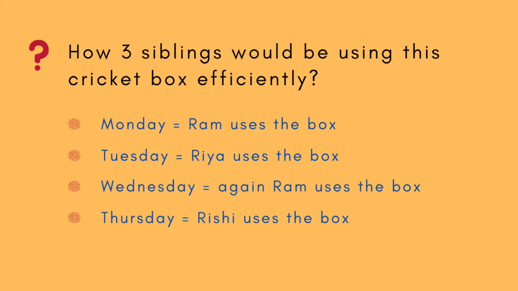And let's say on Thursday Rishi has a plan to play cricket in his friend's building, so he will take the box with him. In short, whenever one of the siblings requires the box, he or she would take the box from the living room, use it, and keep it back in its place. And the box is again ready to be used by another sibling whenever required.